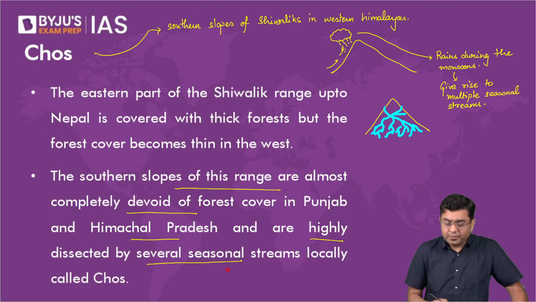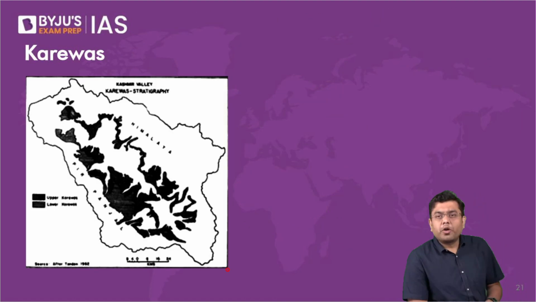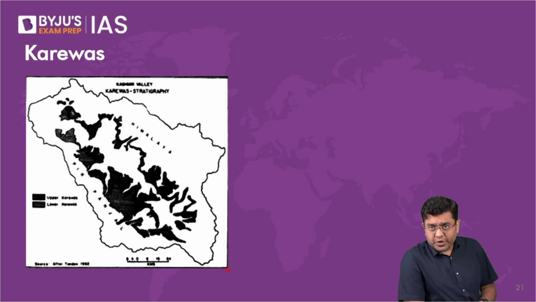Now, we come across a unique depositional feature, very similar to the depositional features that you observe in the form of dunes and duars. But here, this depositional feature has happened between the Great Himalayas, the Trans Himalayas, and the region of the Middle Himalayas.